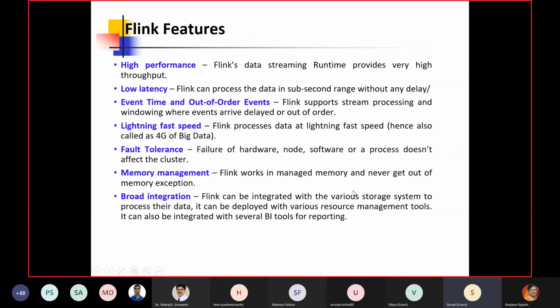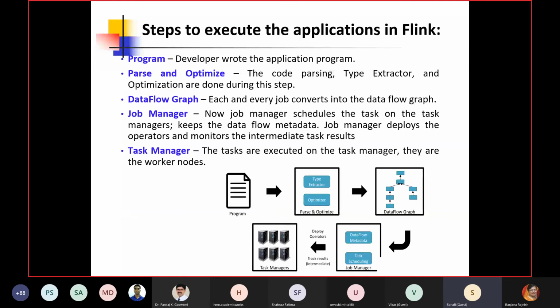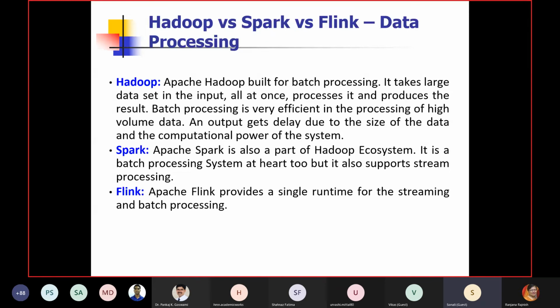Okay, so I can conclude with some aspects which may help you to decide. If we are working in a big data scenario, and we have three options like Hadoop, Spark and Flink, how do we decide? Hadoop is for batch processing. We are assuming that all the data is at rest. If that is the case, better go for Hadoop.